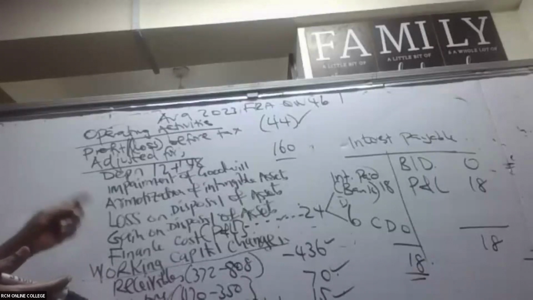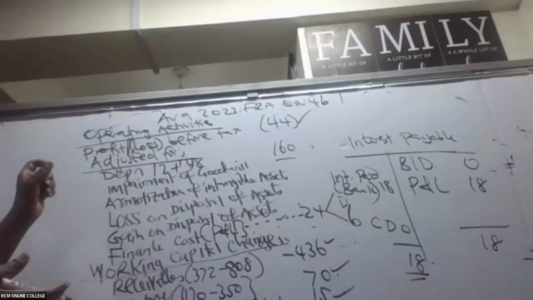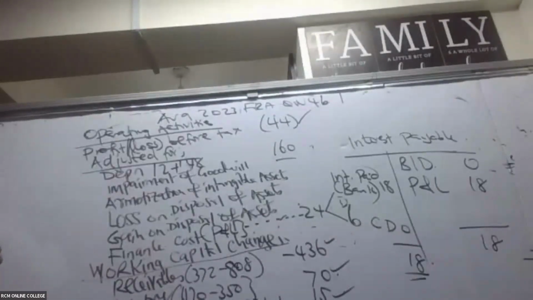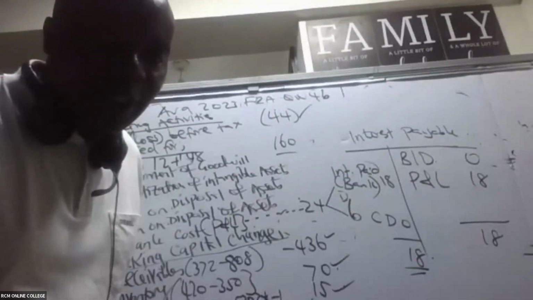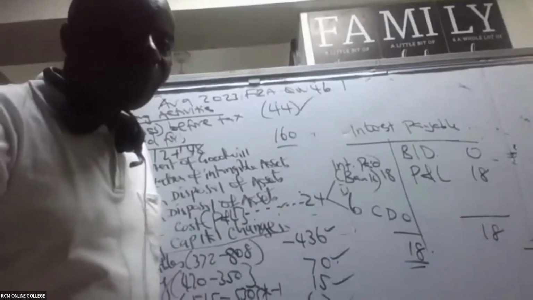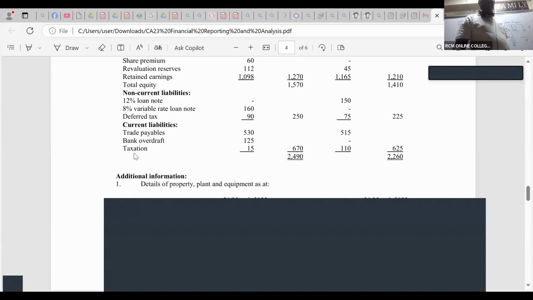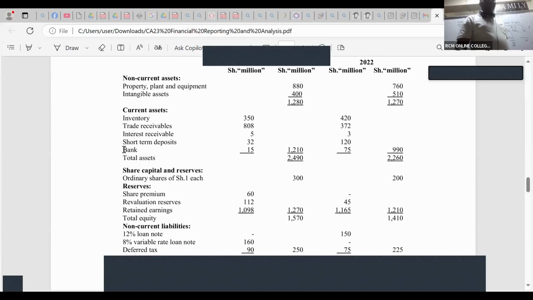Now let's go to intangible assets and see whether there is any amortization. Are you able to see your intangible assets in the statement of financial position? Is there anybody who is able to see intangible assets? So intangible assets, yes, I can see them. They are here.